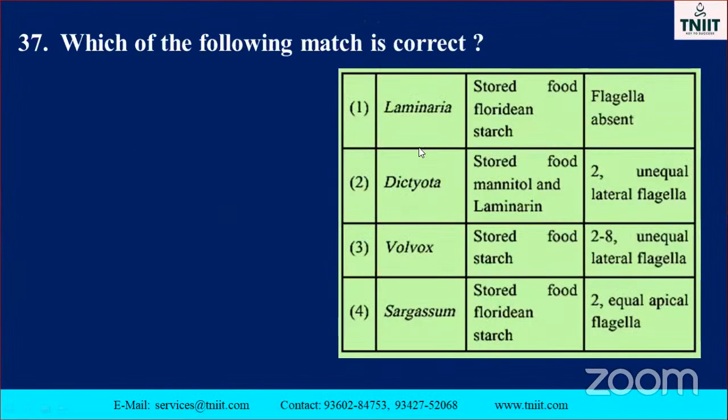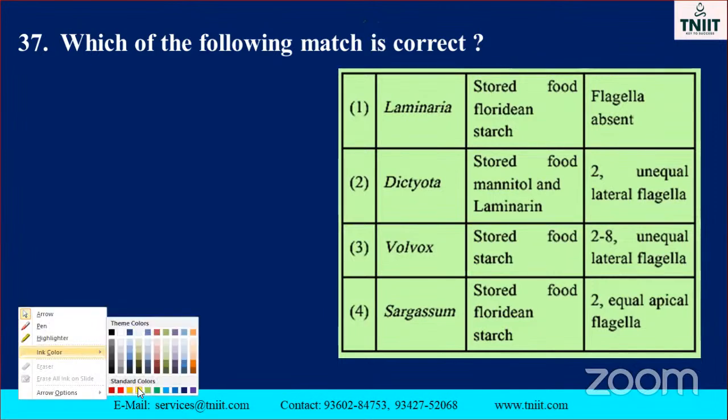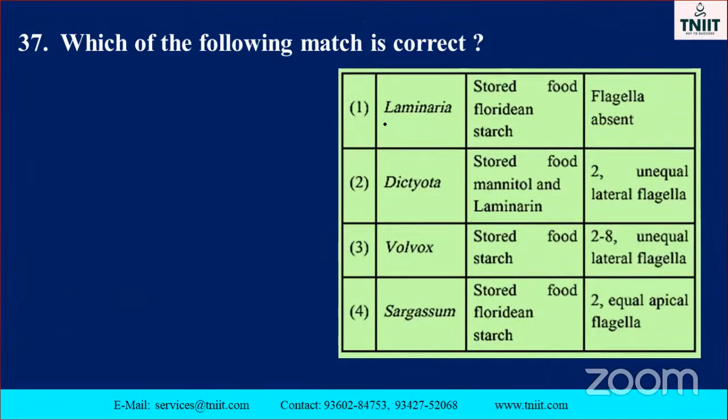Which one of the following matches is correct? This is also very, very important. Listen here, my dear students. Laminaria, laminarin starch. Dictyota, Volvox, Sargassum. Which one is correctly matched, my dear students? Listen here. Laminaria, store food is laminarin starch. So the answer is here only, isn't it? So this one is wrong, this one is wrong. And flagella is absent. No.